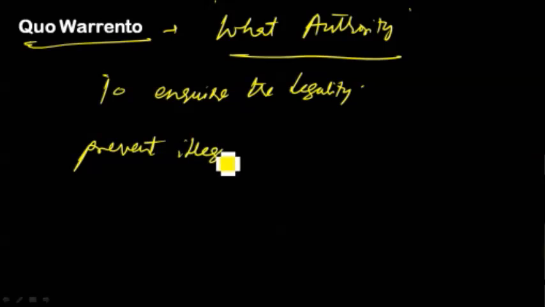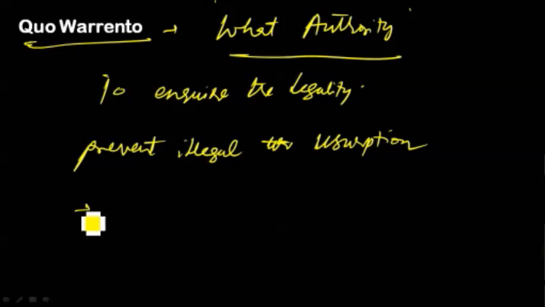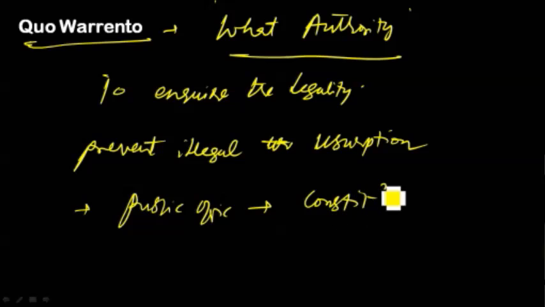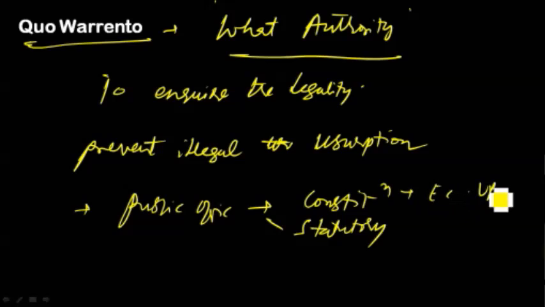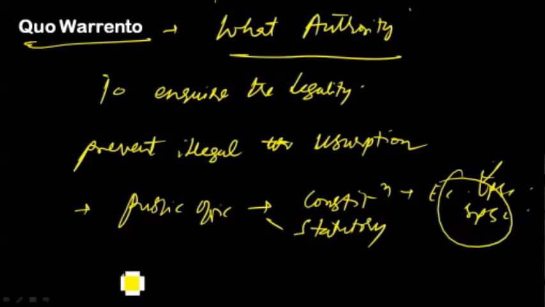And this writ is available only in case of a substantive public office of permanent character created by statute or by the Constitution. That means public offices like CAG, Comptroller and Auditor General, or the Election Commission of India, or the chairman and members of the UPSC and State Public Service Commissions. These are all offices created by the Constitution. And this writ can be issued against persons occupying these constitutional positions. Quo Warranto cannot be issued in case of a ministerial office, that is the ministers, or private offices like the CMD of Wipro or Infosys.